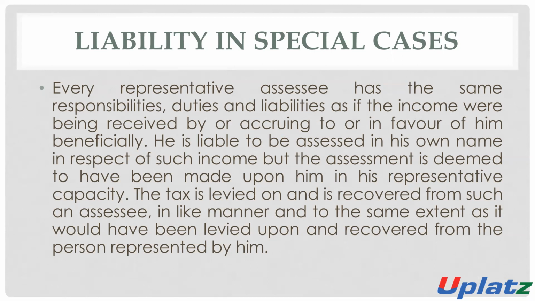He is liable to be assessed in his own name in respect of such income, but the assessment is deemed to have been made upon him in his representative capacity. The income will be assessed in the hands of such agent, manager, or guardian in his own name, but such income relates to another person, and it will be assessed in his representative capacity only.